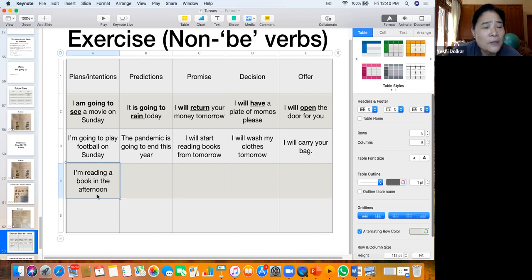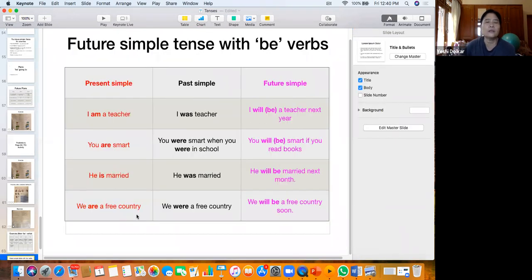Now let's see what happens if it's a be verb. Be verbs are am, is, are. The verb here is in the present simple. I am a teacher. The verb is am.